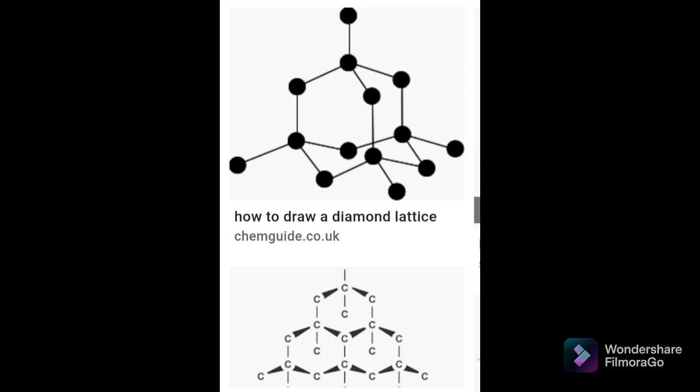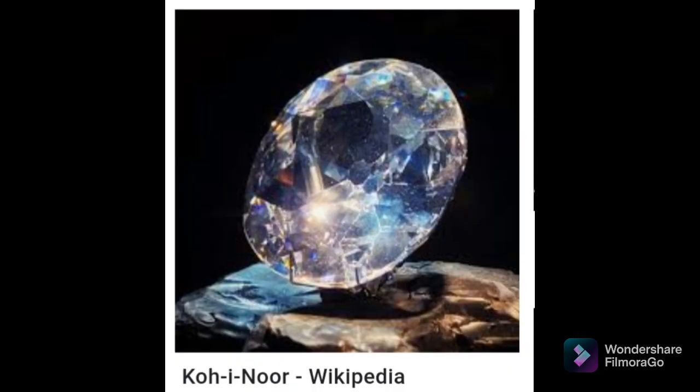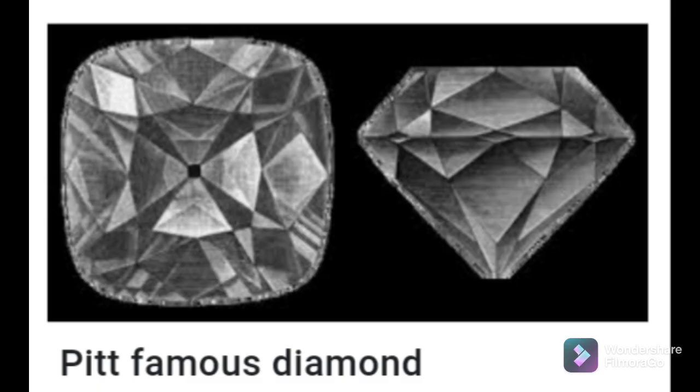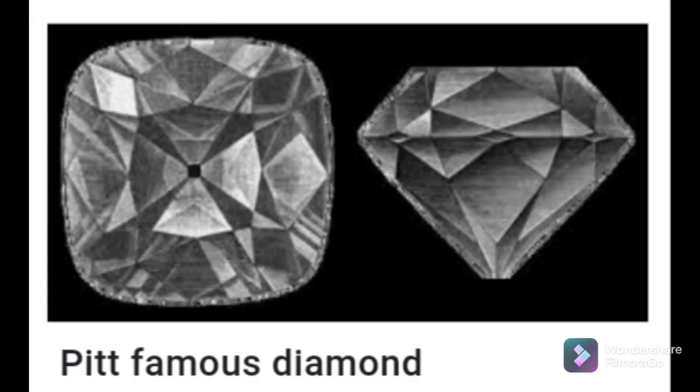So diamonds are found in many parts of the world such as Brazil, South Africa, Australia, and also the United States of America. In India also diamond is found. Some famous diamonds in the world are the Kohinoor, the Pitt, and the Hope. So these are the names of famous diamonds. Again I repeat, which are the famous diamonds in the world? The Kohinoor, the Pitt, and the Hope.